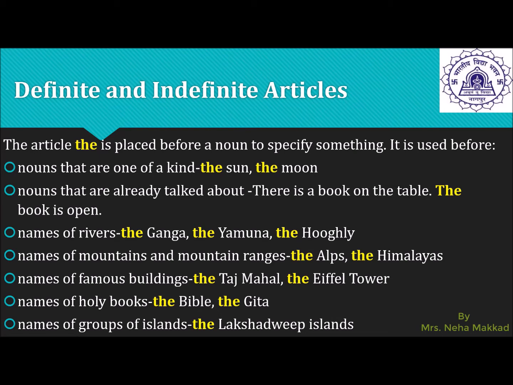Now names of the famous buildings or monuments. The Taj Mahal, the Eiffel Tower. So now children, there is only one Taj Mahal in this world and only one Eiffel Tower in Paris. Names of holy books. So the holy books like the Bible, the Gita, the Quran, they are only single holy books. There is no other holy book of that particular religion. Names of group of islands, the Lakshadweep Islands. There is only one Lakshadweep Islands in this whole world.